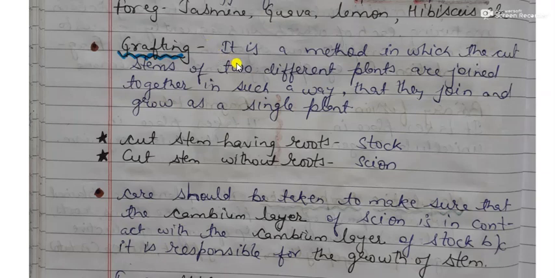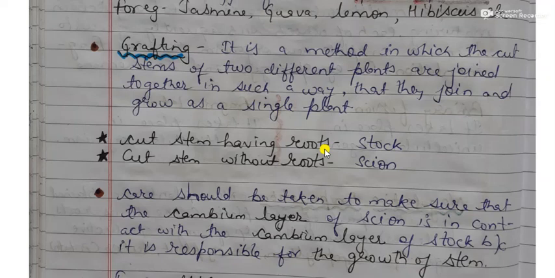The next method of artificial propagation is grafting. In the grafting method, the cut stems of two different plants are joined together in such a way that they join and grow as a single plant. So we have the stems of two different plants. We will join both these stems in such a way that they grow as a single plant. So we have two stems, a cut stem having roots.